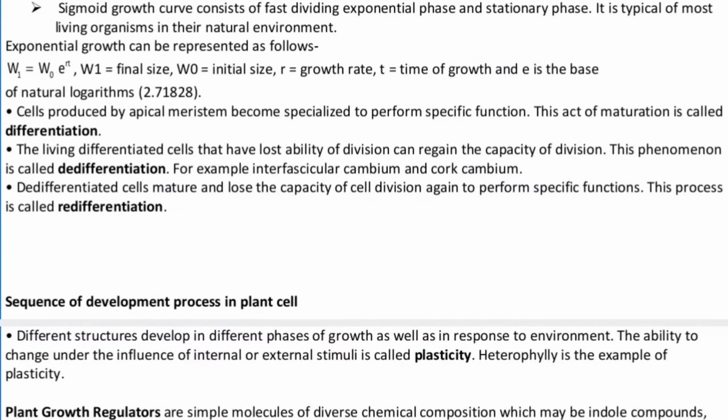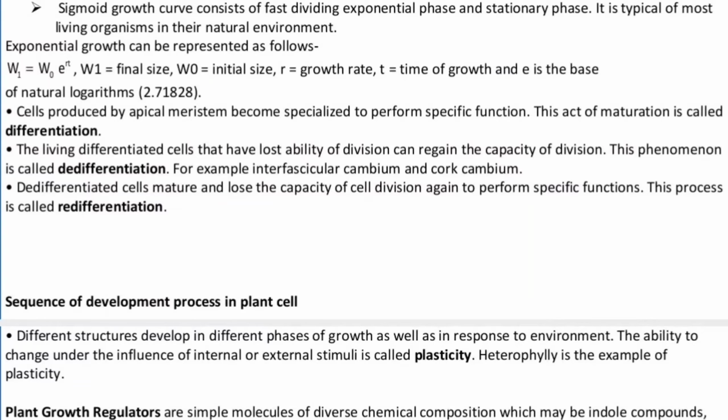Okay. So the cells produced by the apical meristem become specialized to perform the specific function, and this act of maturation is called as differentiation. So one cell has been carried forward, it has taken its first step, and it is going to be a special cell. So this phenomenon will be called as differentiation, whereas the living differentiated cells that have lost the ability of division can regain the capacity of division, and this phenomenon is called as de-differentiation.